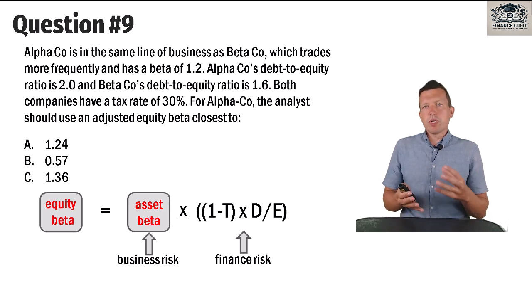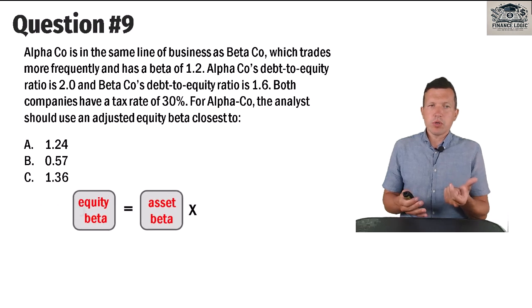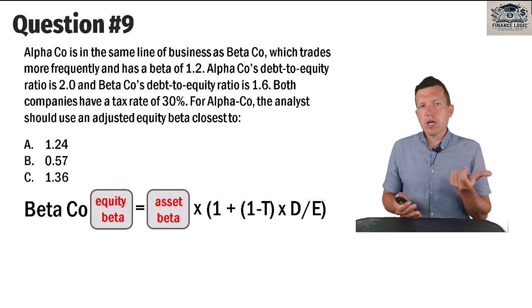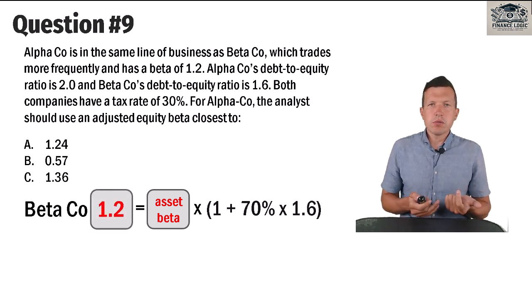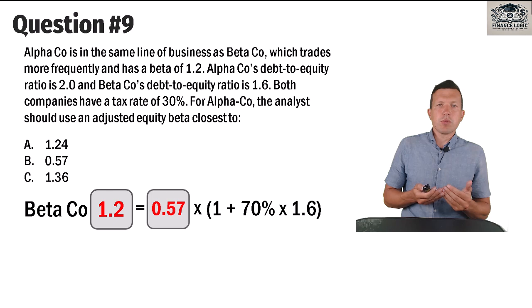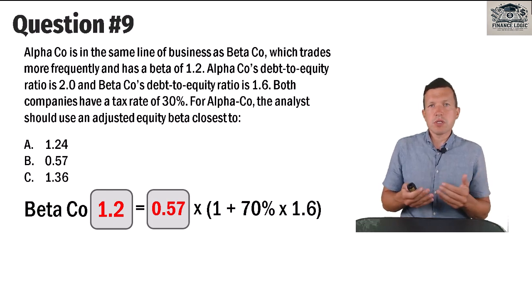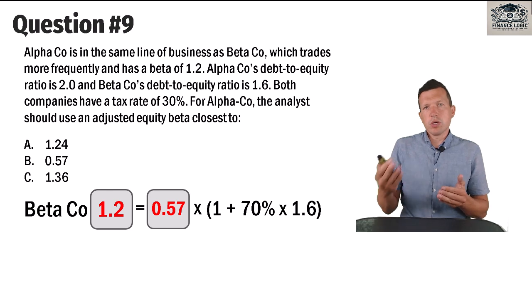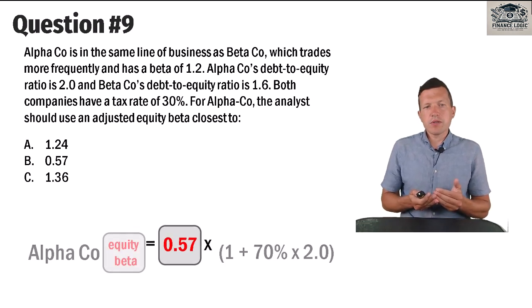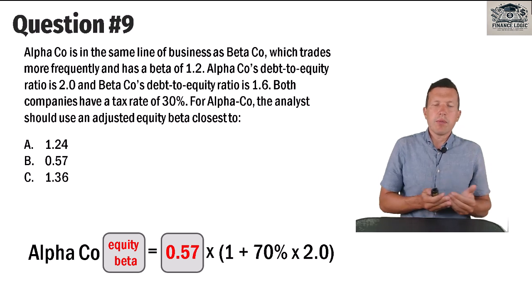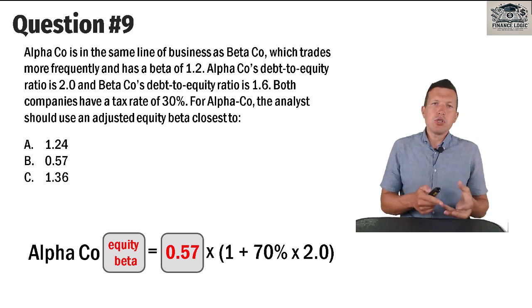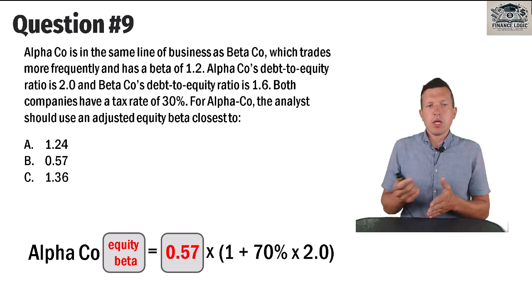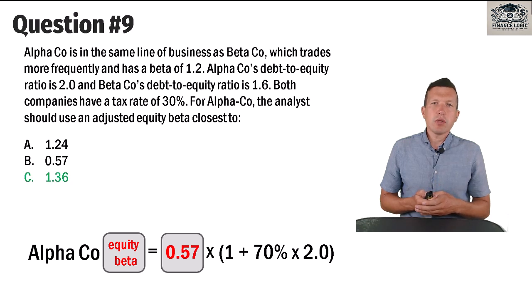So first, we need to apply this formula to get asset beta, because we know that equity beta of Beta Co is 1.2. We know tax rate, we know debt to equity, and using backward estimation, we get 0.57, which is one of the options, but it's not the correct option, because we need to go for a next step and apply the same formula, but to get equity beta of Alpha, applying debt to equity ratio of Alpha, which is 2.0. And equity beta accordingly is 1.36.